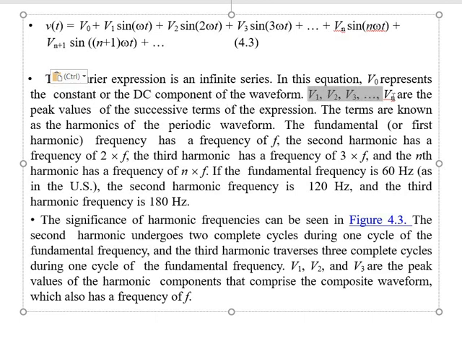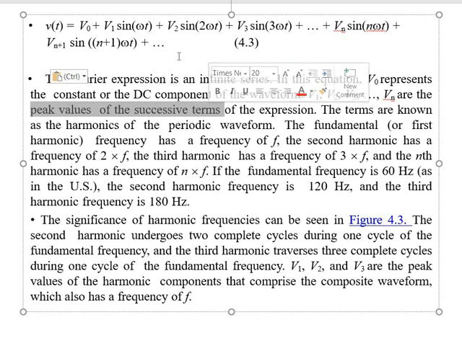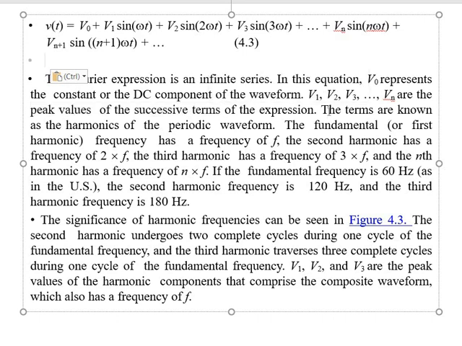V1, V2, V3, up to Vn are the peak values of the successive terms of the expression, and the terms are known as the harmonics of the periodic waveform.